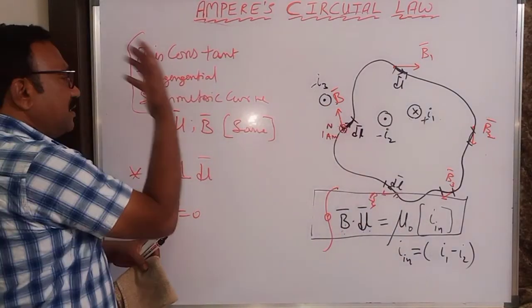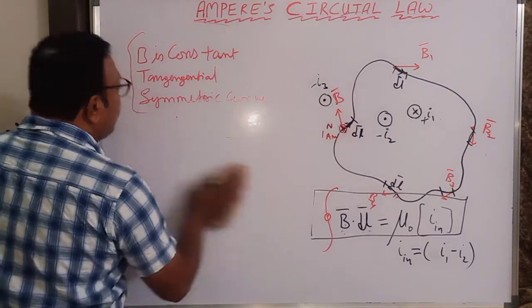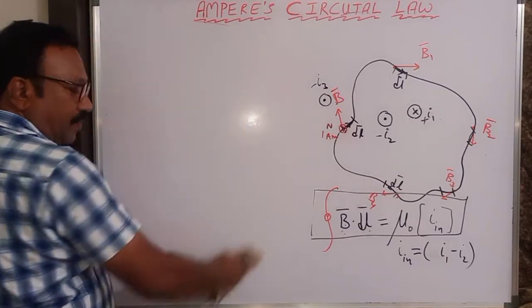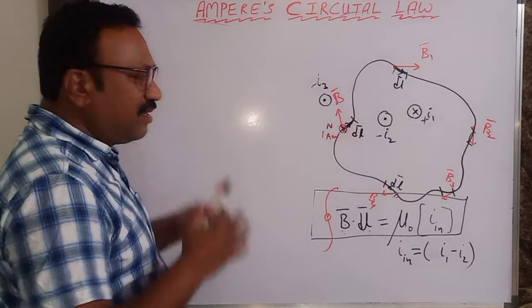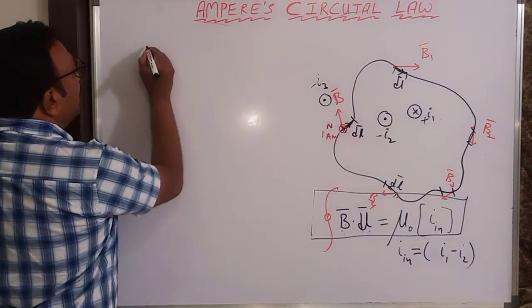Now let us take this in detail. So, the symmetric form of the Ampere's circuital law. I will take one current carrying conductor. So let us remove all this. Only one current carrying conductor I will take.